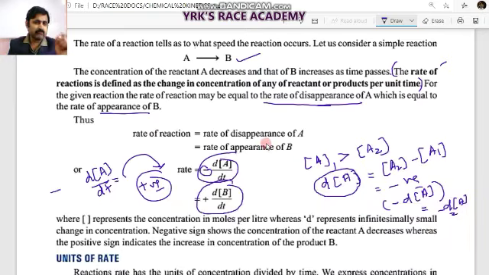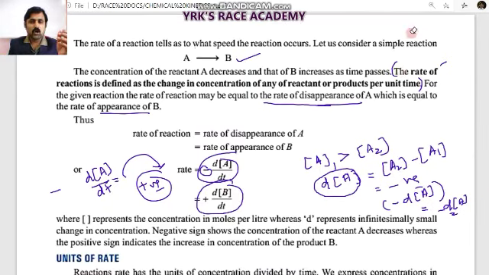Only in the case of reactants will we do like that. But in the case of the products' rate expression, we won't do like that. Why? Because product concentration increases. So the final concentration of the product is greater than the initial concentration, and it will always be positive. So we don't get any difficulty in putting a positive sign before the rate expression of products.